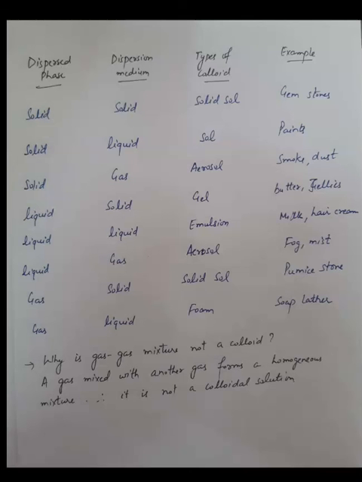Why is a gas in gas mixture not a colloid? Because a gas in gas mixture is a homogeneous mixture, so it cannot be a colloidal solution. This was the first classification of colloids based on the physical state of dispersed phase and dispersion medium. In the next lecture we will do the next classification based on the interaction between dispersed phase and dispersion medium.